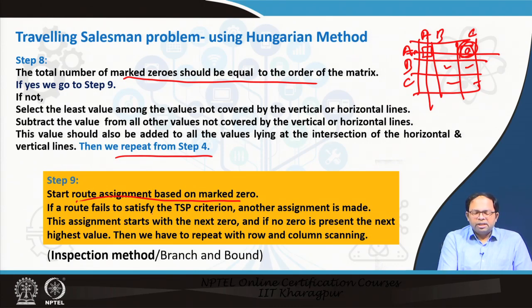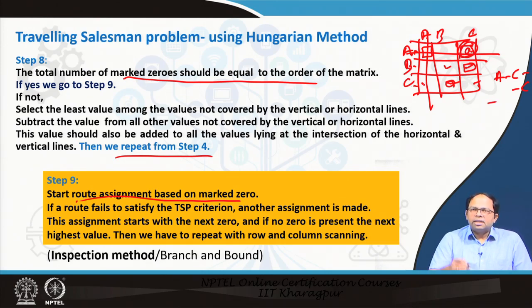After that we go to C. Suppose there is a 0 over here, so C to B. So A to C, then C to B. Then we check B and see where there is a 0 in this row. Suppose the 0 is over here, so B goes to C. That means it is not completing. We go from A to C, C to B, and then to C, but it should have gone to A. That is a mistake, so it doesn't satisfy the TSP criteria.